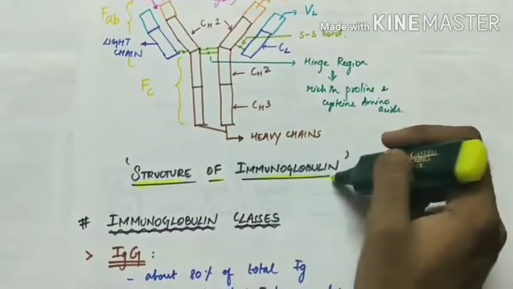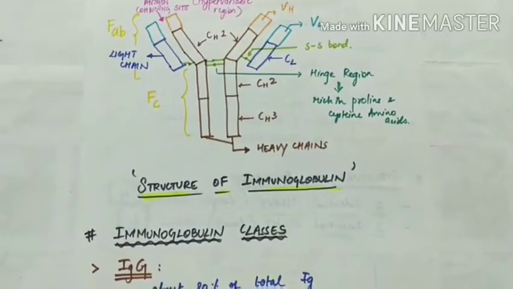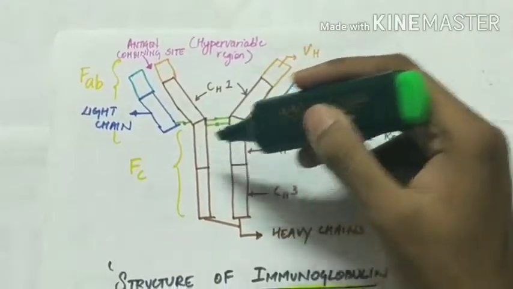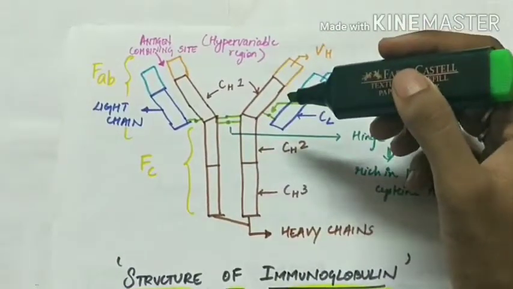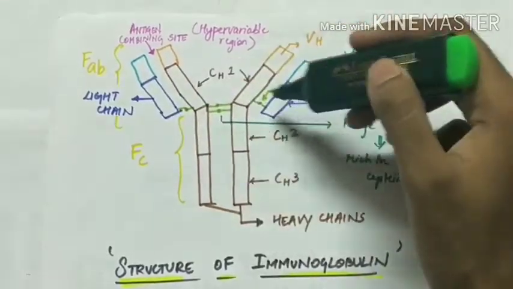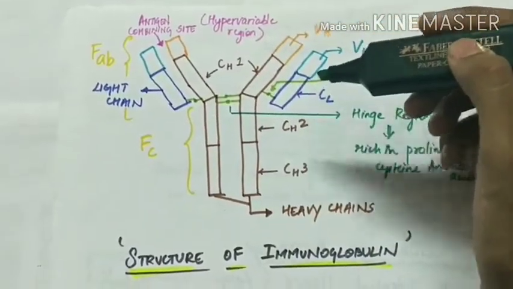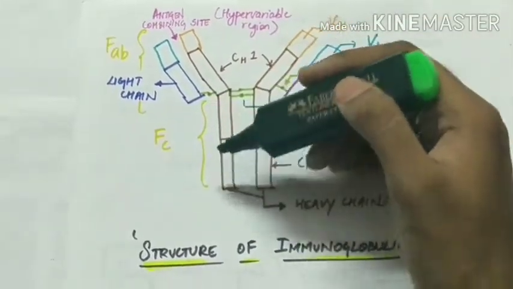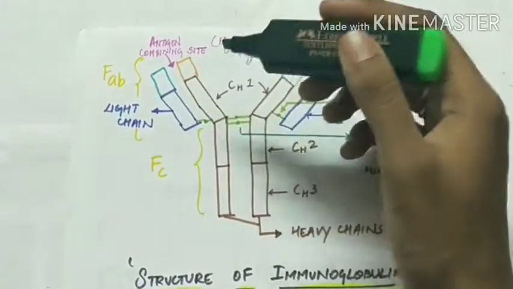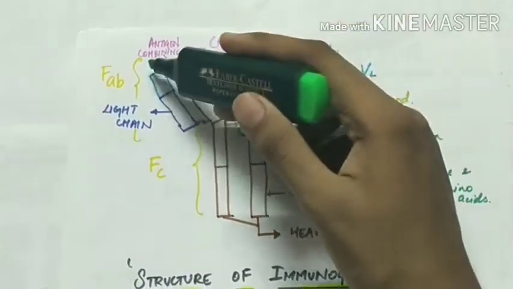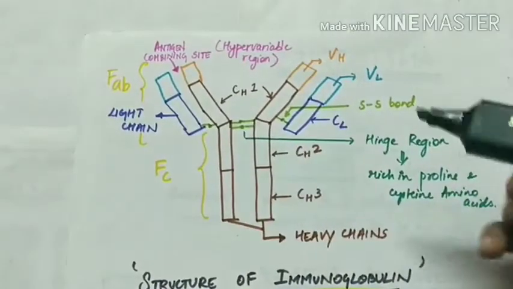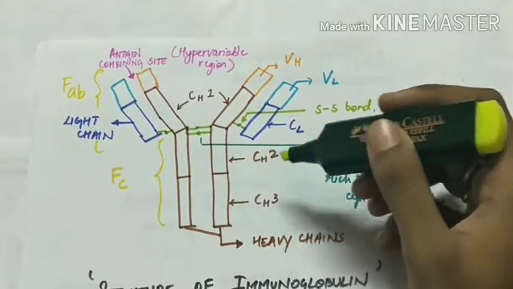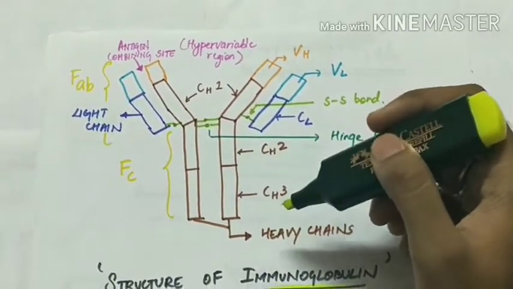Structure of immunoglobulin. As we have seen earlier, an immunoglobulin is made up of 2 heavy chains and 2 light chains. An immunoglobulin has 2 parts, the Fc region and the Fab region. The antigen combining site is present in the Fab region of the immunoglobulin. Then further, the chains are divided into constant region and variable region.